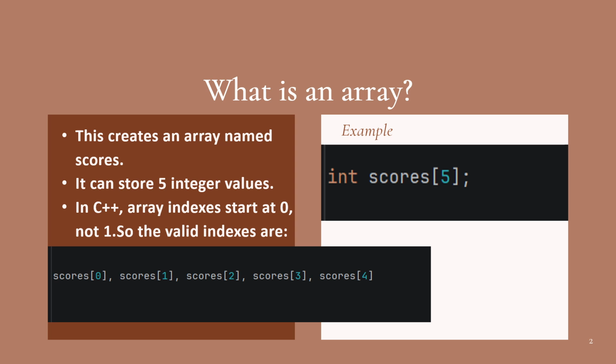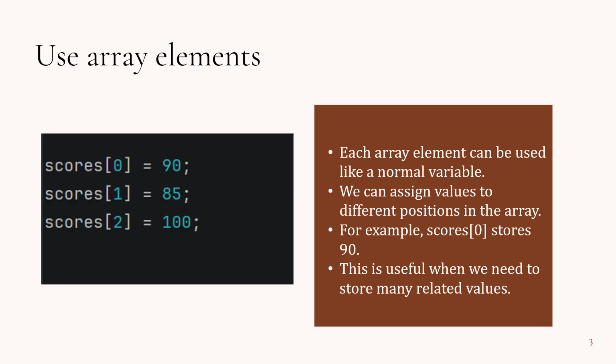This code creates an array named scores. It can store 5 integer values. In C++, the index starts at 0, so scores[0] is the first element, and scores[4] is the last element. We can put values into different positions in the array.